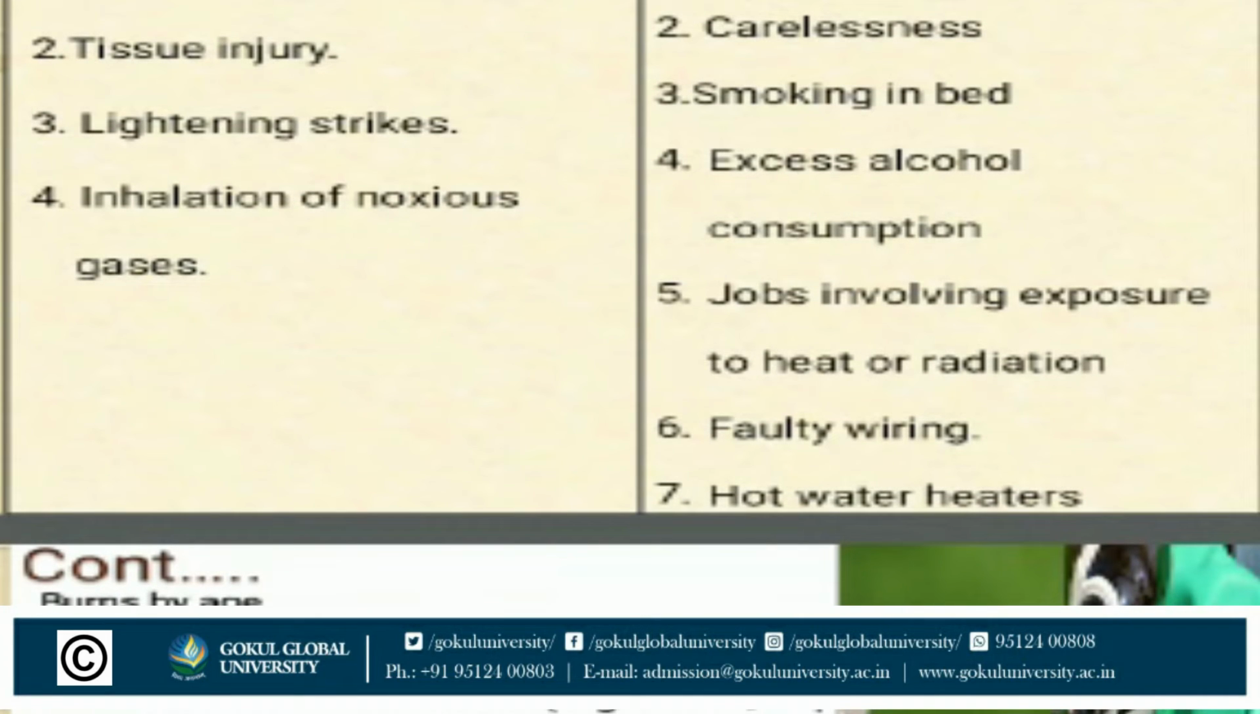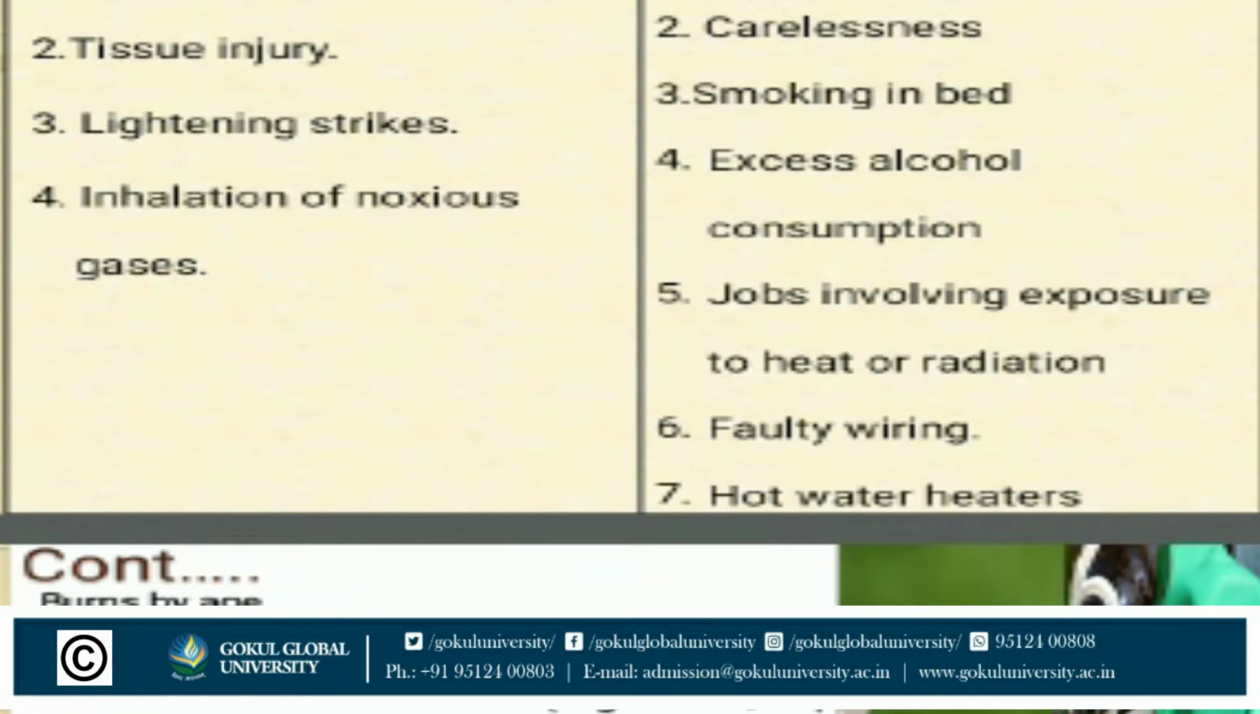Next one, causes of burns and risk factors. First, which causes are responsible for burns? There are four main causes. First, rise in skin temperature. Second, tissue injury. Third, lightning strikes. And fourth, inhalation of noxious gases. So these four are the main causes of burns.